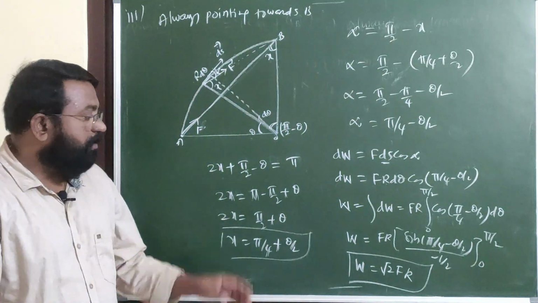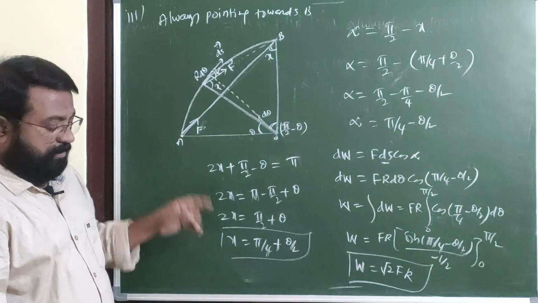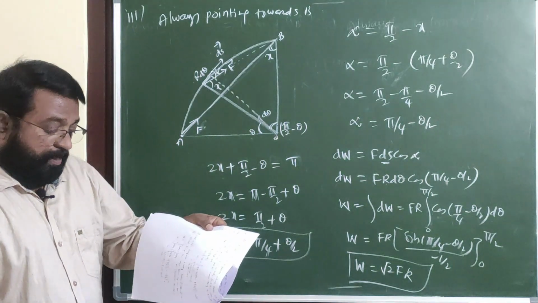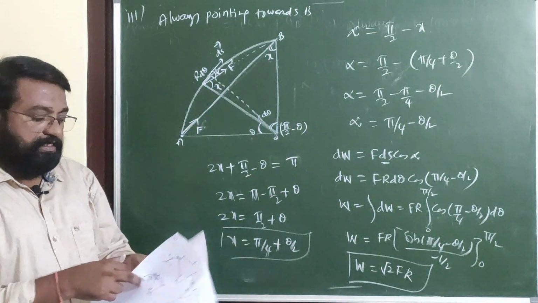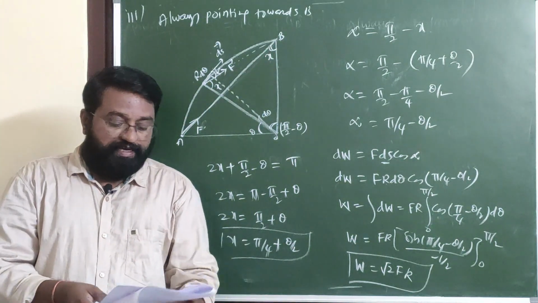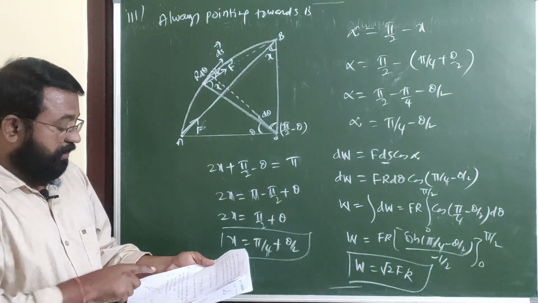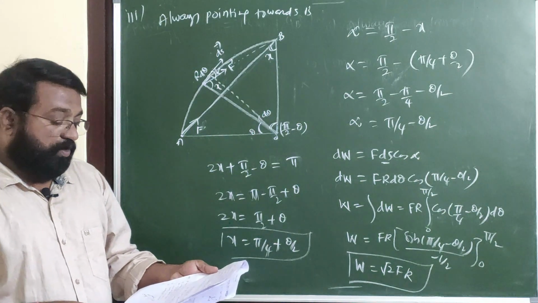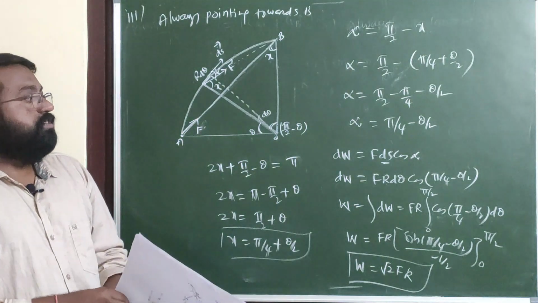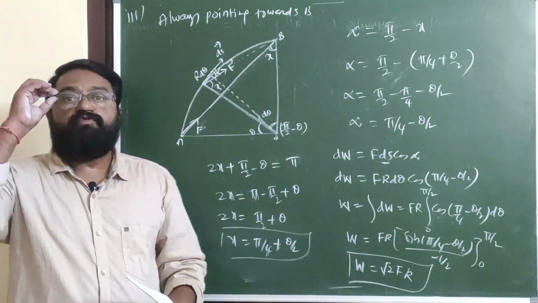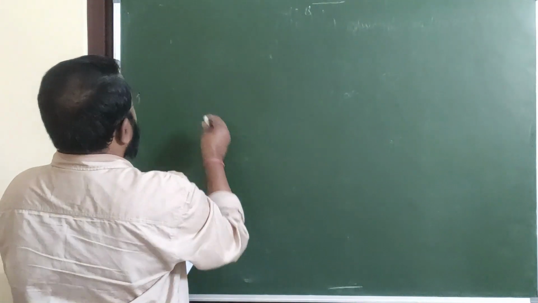See, this is the work done when the force is always pointing towards P. So, here are the three cases. In the first case, the force always acts parallel to AB. In the second case, it always acts tangentially. In the third case, it is always pointing towards B. So, this is the procedure to find the work done by a variable force.